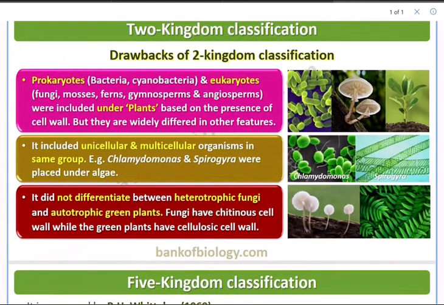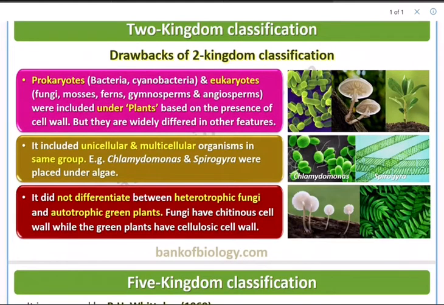Like we say, prokaryotes, that is bacteria, cyanobacteria, and eukaryotes. I said karyon means nucleus. Prokaryotes means organisms that do not have a very clear nucleus. A nucleoid is present without a proper nuclear membrane. Whereas in eukaryotes, eu means clear nucleus is there. So fungi, mosses, ferns, gymnosperms, and angiosperms have a clear-cut nucleus.